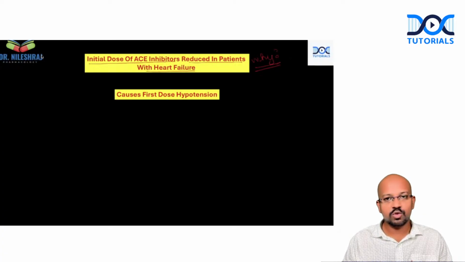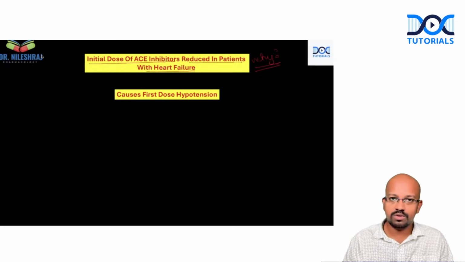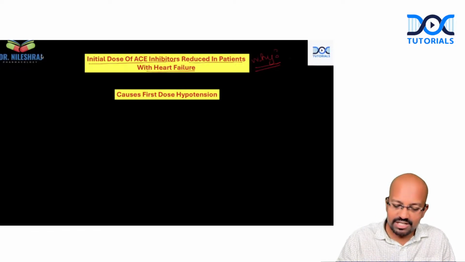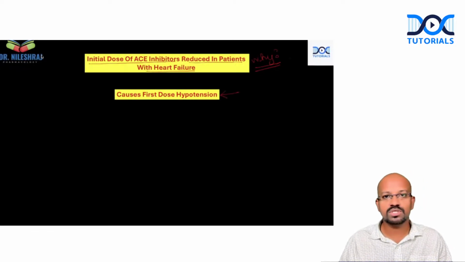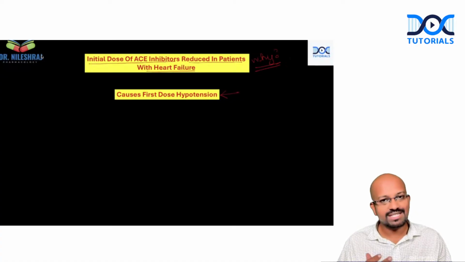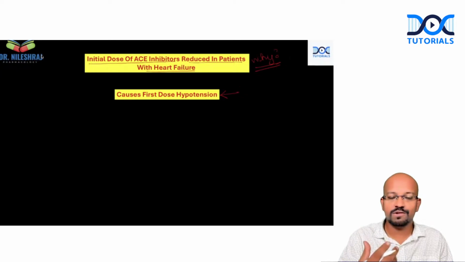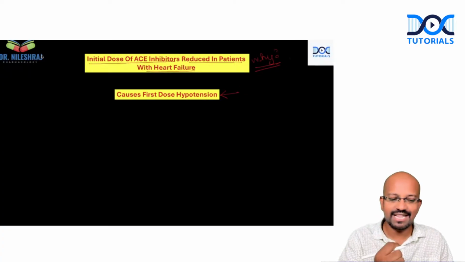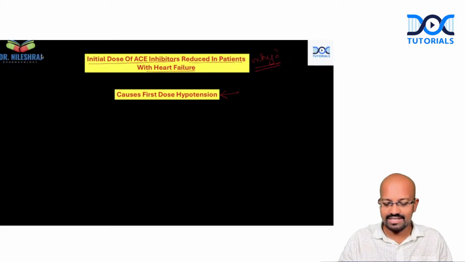Why is the ACE inhibitor dose reduced in patients with heart failure? Because when it is given at the normal or usual doses, patients might land up in first dose hypotension. What exactly is this first dose hypotension? Why does first dose hypotension develop? Not in all patients, only in patients with heart failure, or in some patients we can see this first dose effect. And why is that? Again, we'll be discussing this question.